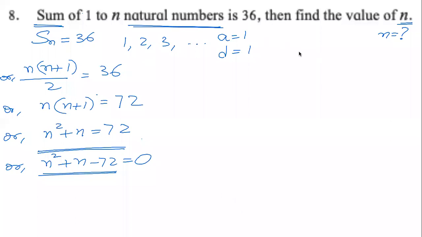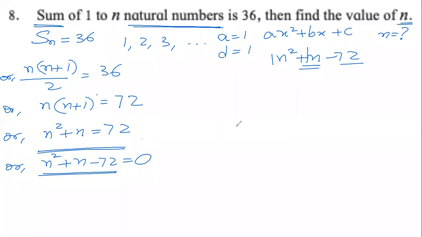We studied last year that a polynomial like n square plus n minus 72 can be factorized. We studied the factorization of polynomials. We said that it is in the form ax square plus bx plus c. And we split the middle term into 2 parts such that the sum is equal to the coefficient of this term and the product is the product of the coefficient of this term and this term.